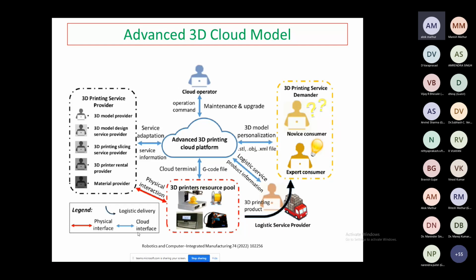So lower the professional knowledge threshold for potential users to utilize 3D printing technology. We are reducing the cost of benefiting from 3D printing technology. Very little manpower is required in that case.